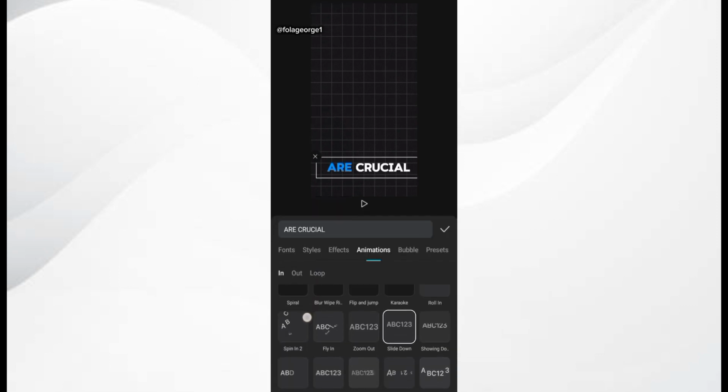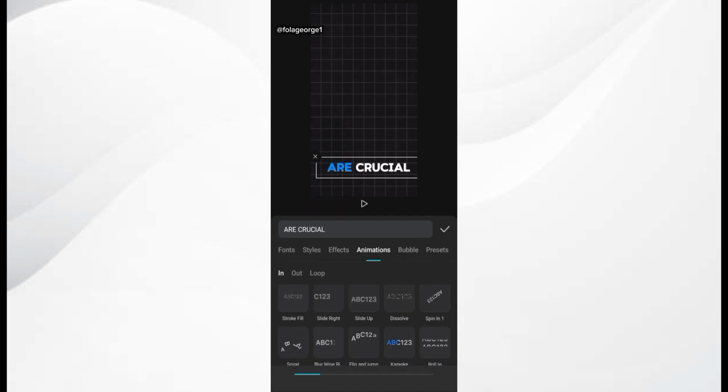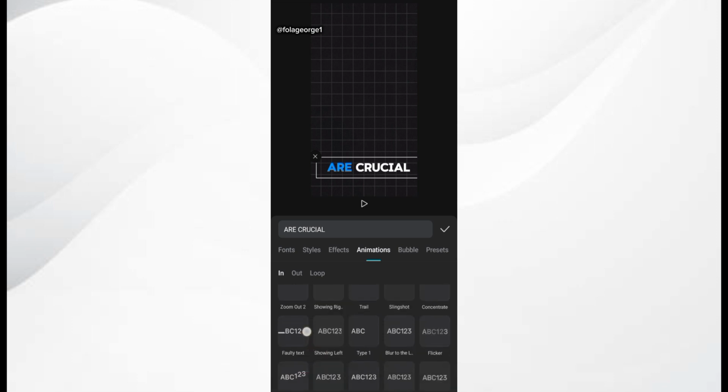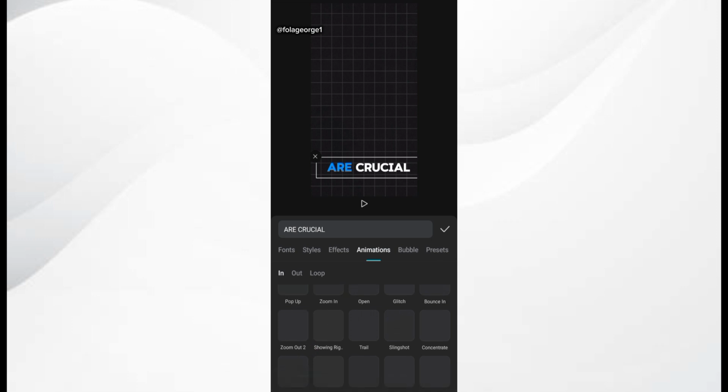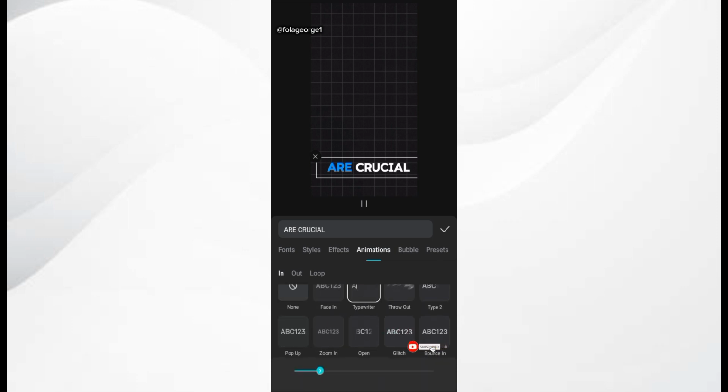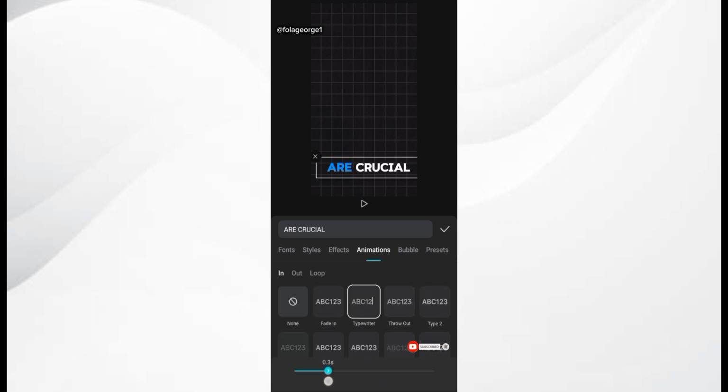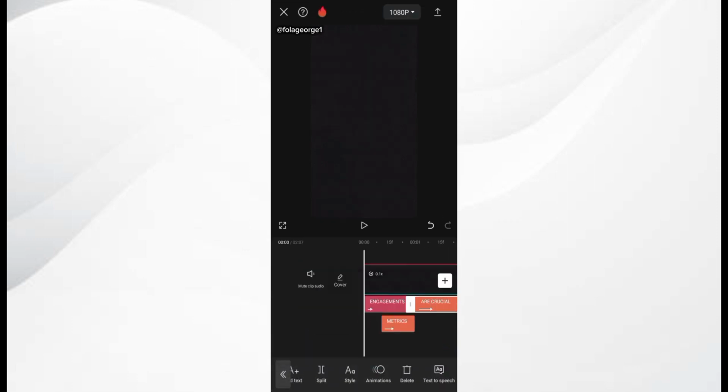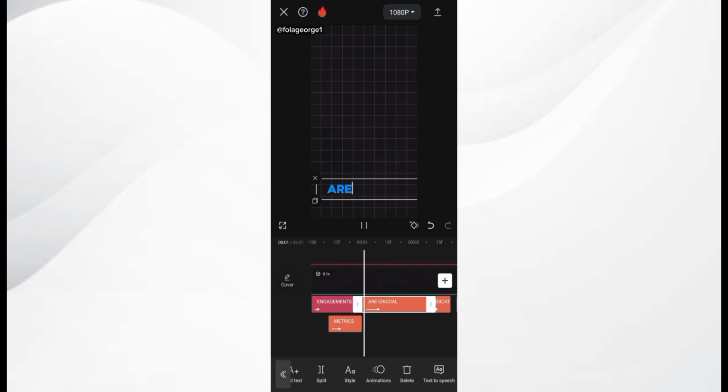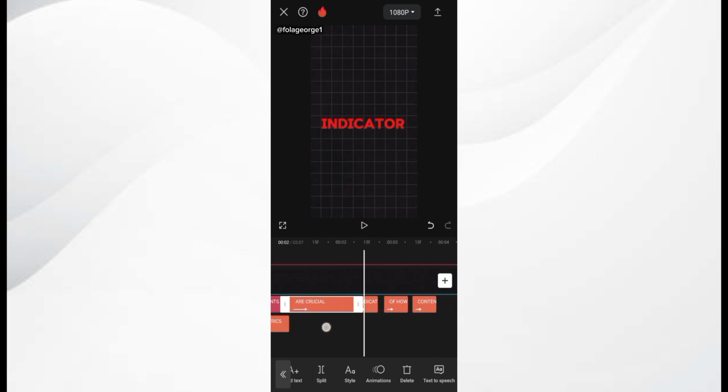I'm just simply going to change the in animation for "are crucial" to a typewriter animation. So I'll look for the typewriter animation. There we go, that's the typewriter animation, and I put the speed at 0.3 seconds. So when I play it, it appears: engagement metrics are crucial indicators.